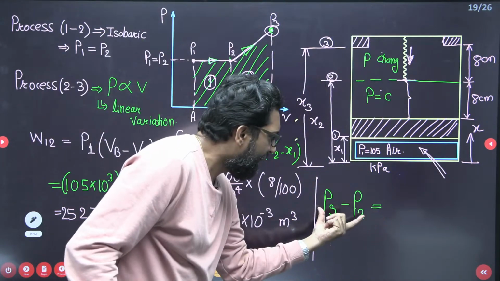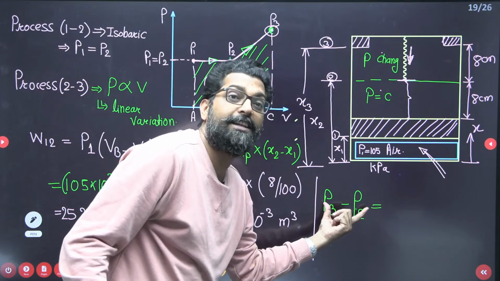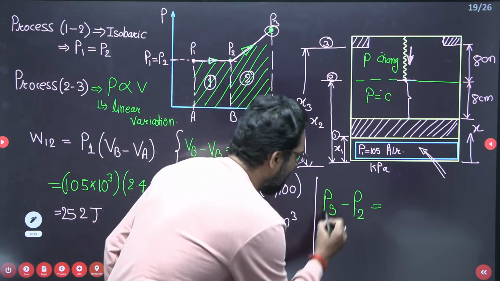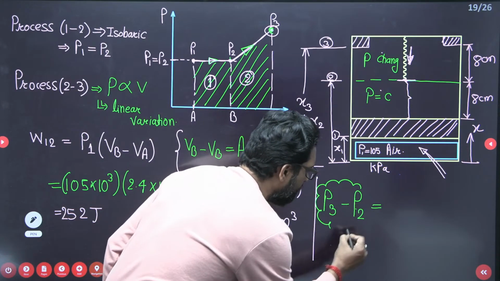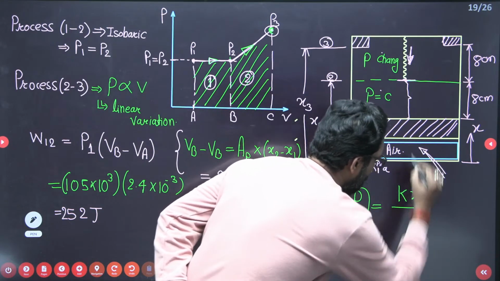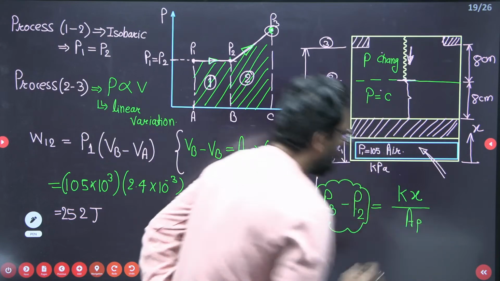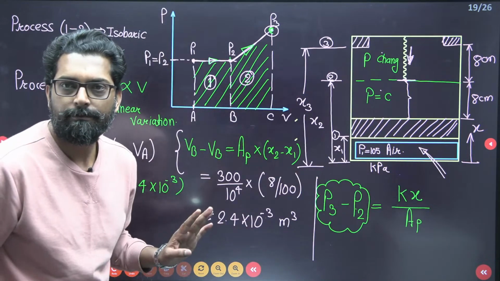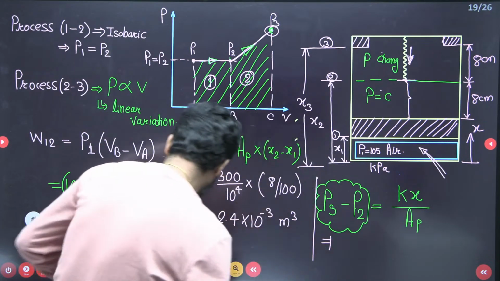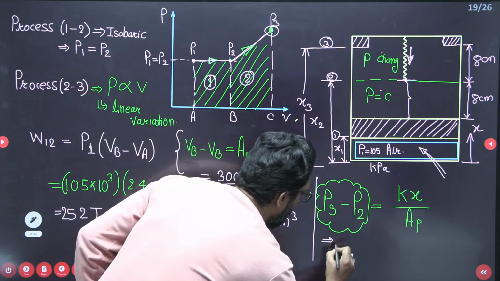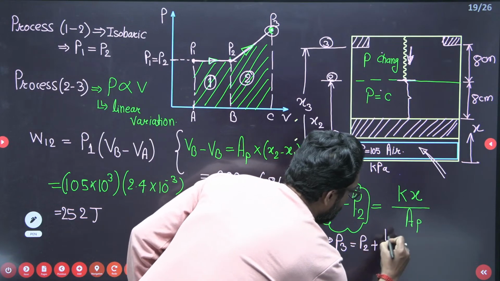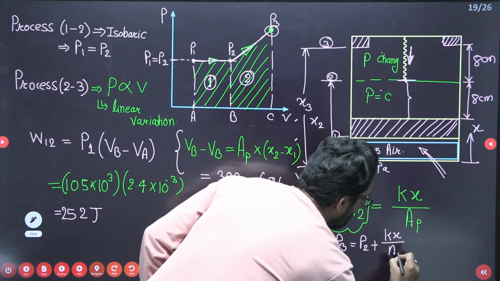So here P is the pressure, and pressure is equal to what? Force upon area. So what is the force? This change in pressure is due to the spring. So spring force kx divided by area of the piston. That's it. Yes. So what is P3 here? P3 is equal to P2 plus kx by area of the piston.